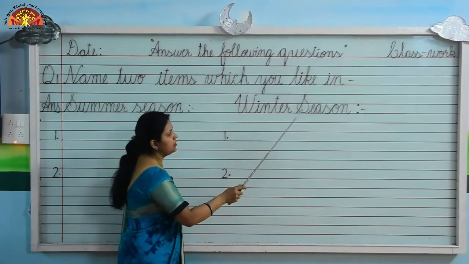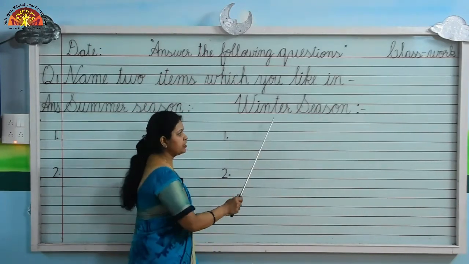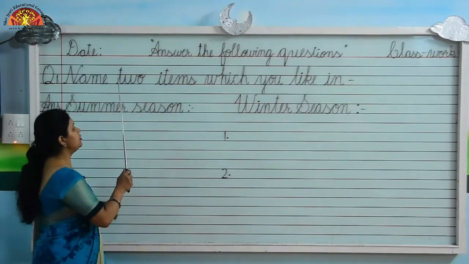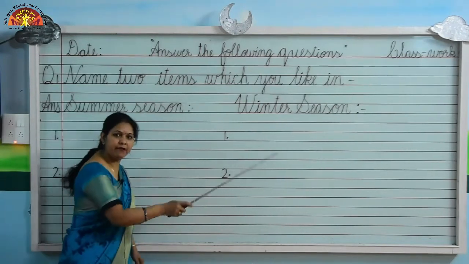Winter season. Kids, what will we write here? We will write 2 items which we like in summer season and winter season.